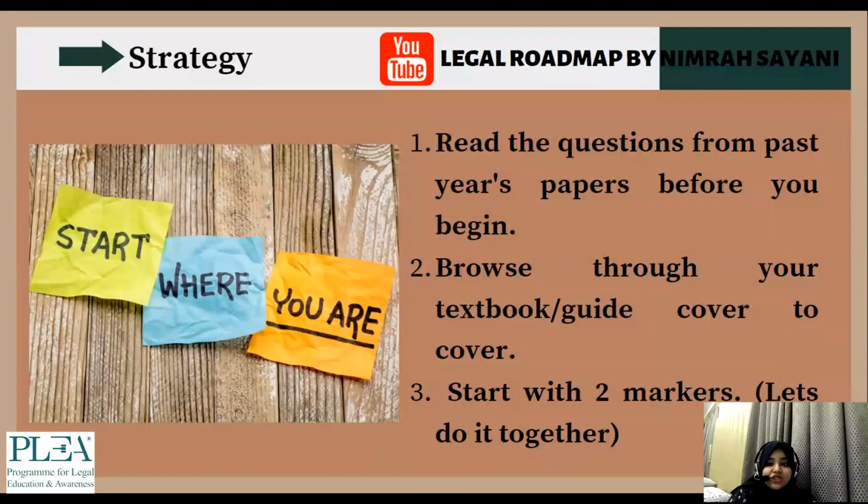It was not with the intention of covering the syllabus, but just the very fact that there are no options for the same. But when I started solving the 2 markers, or at least going through it and then finding it in my book, it was easier to do all the other Roman numbers. Because if, for instance, your 2 marker is what is custom or something similar to that, when I am opening my book for finding this specific answer, I would come across all the other things in relation to custom which would be useful for a short note or for a situational or a 12 marker for that case.